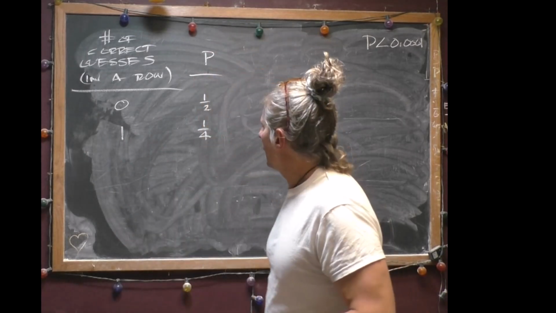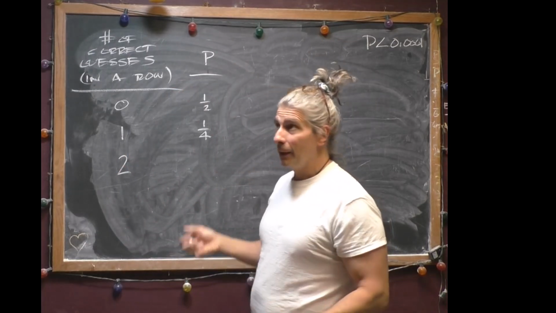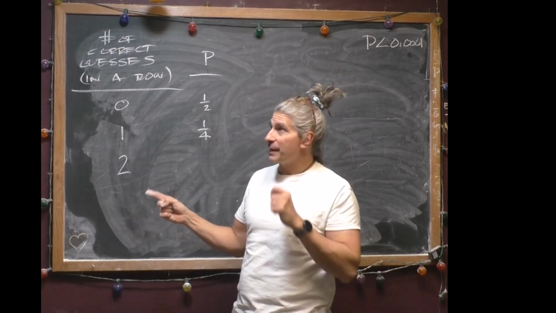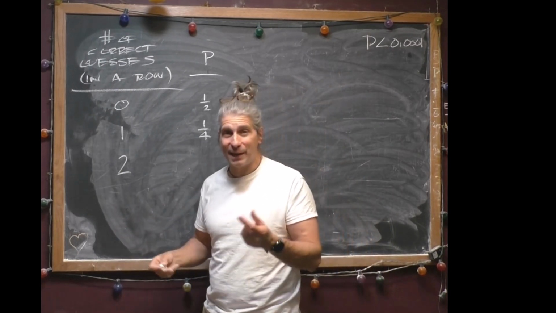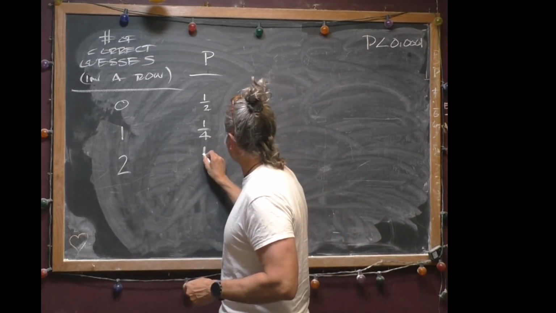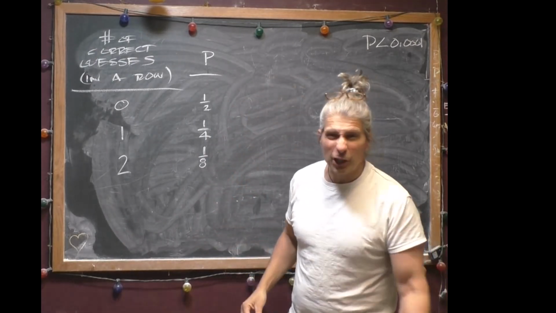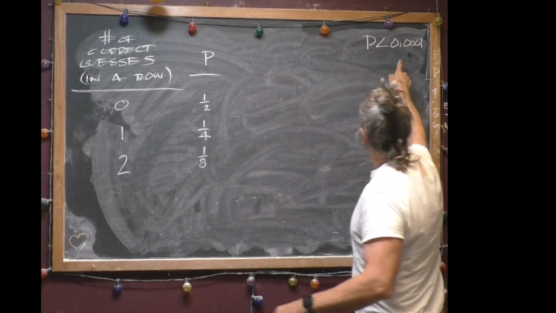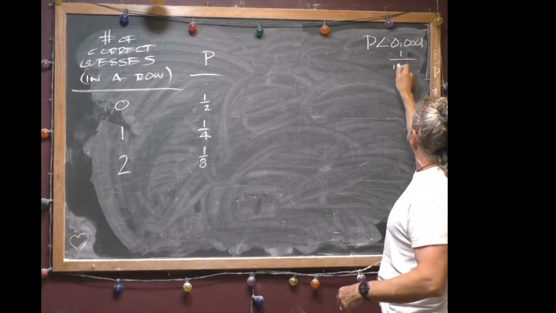Okay. What about 2 in a row? Well, hopefully you see the pattern. I have to get the first one right, which happens half the time, then I get the second one, which happens half the time, and then I can get the third one wrong, which happens half the time. So hopefully what you're seeing is these little fractions are just going to continue becoming half of each other as we go. Now, 0.0001 is 1 in 10,000.